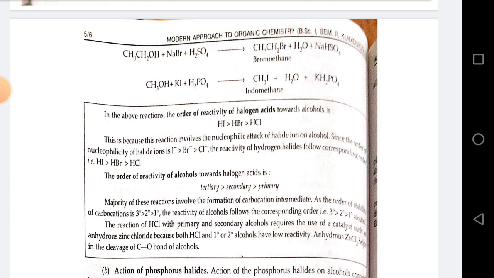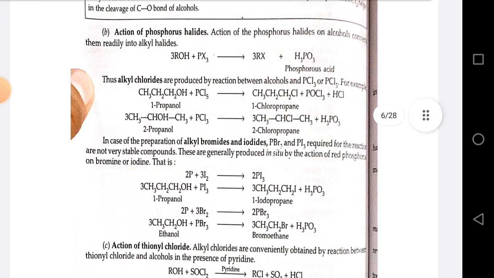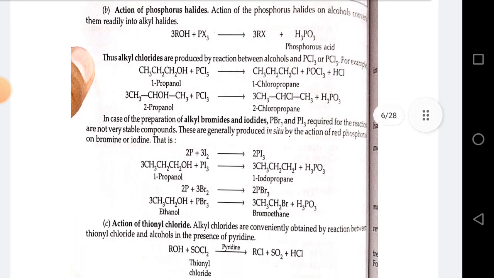The majority of these reactions involve the formation of a carbocation intermediate, as the order of stability of carbocation is 3 degree greater than 2 degree greater than 1 degree. The reactivity of alcohol follows the corresponding order, that is 3 degree greater than 2 degree greater than 1 degree alcohol. The reaction of HCl with primary or secondary alcohol requires the use of a catalyst such as anhydrous zinc chloride, because both HCl and 1 degree and 2 degree alcohols have low reactivity. Anhydrous ZnCl2 helps in the cleavage of the C-O bond of alcohol.